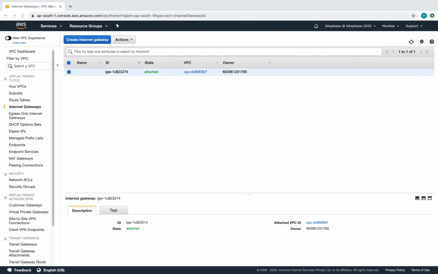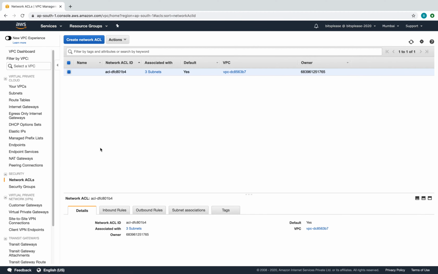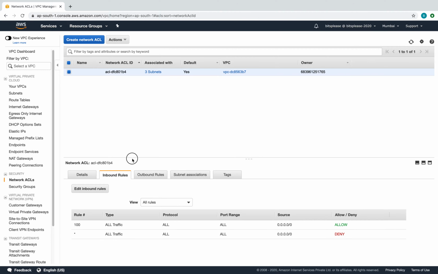Now apart from that, is there anything else? Probably there is also what we call ACLs. Very traditional ACLs, like how we would configure ACLs on our routers for layer 3 filtering, or probably on firewalls. Very similar to that, we have network ACLs in AWS as well, which is going to have a bunch of inbound rules and outbound rules. By default, you can see all traffic is allowed outside and all traffic is allowed inside in the network ACL. But we can obviously play around with this and change it.